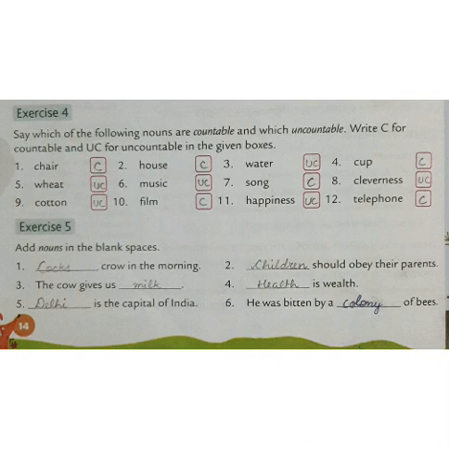For wheat, we cannot count wheat, so you will write UC, that is uncountable. Music, that is UC, uncountable. We cannot count music. We can count songs. One song, two songs, there are many songs, so that is countable. Next is cleverness. We cannot count, that will be UC, uncountable. Cotton, we cannot count. Film, that we can count. Happiness, we cannot count. Telephone, we can count.